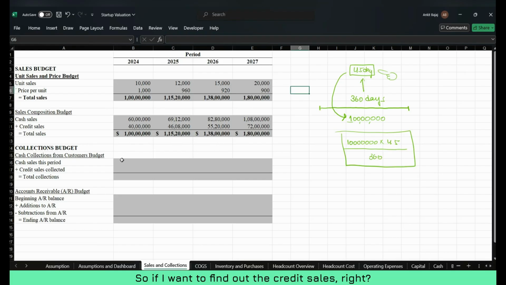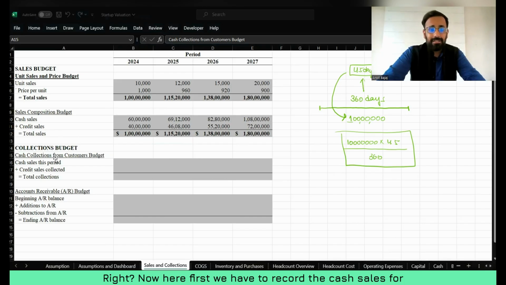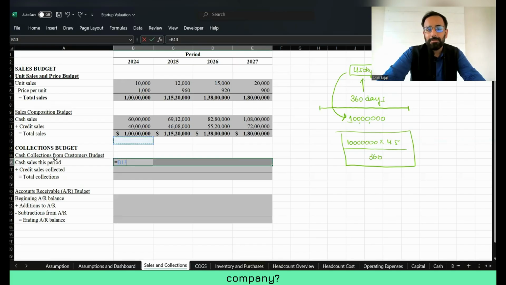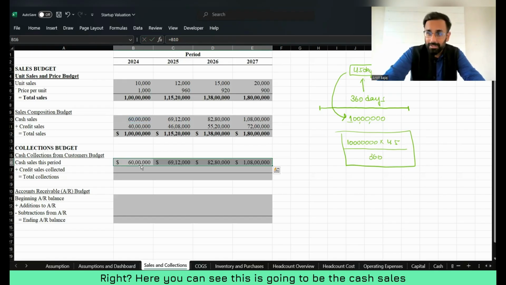So if I want to find out the credit sales, I will follow this approach. Here, we have to calculate the cash collected from the customer's budget. First, we have to record the cash sales for this period. What amount of cash sales has been performed by the company? We know that cash sales is 60% of total sales, and we have already calculated the cash sales value, right? Here you can see this is going to be the cash sales value.